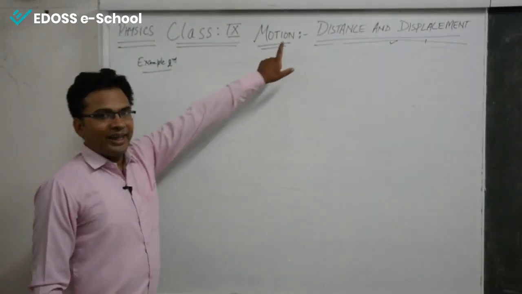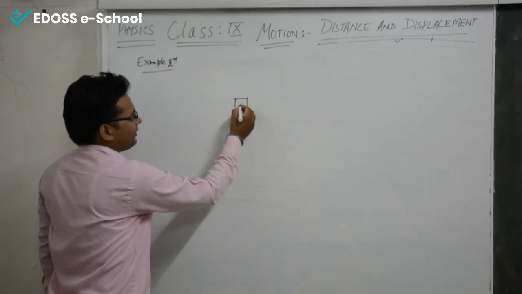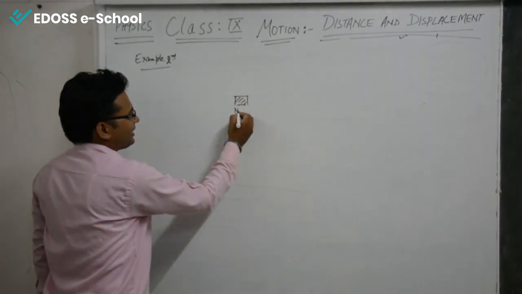Let us discuss one more example regarding distance and displacement. Let us say this is Neeta's home.